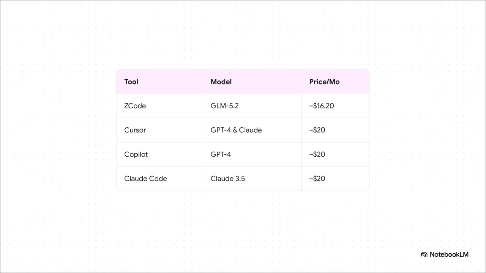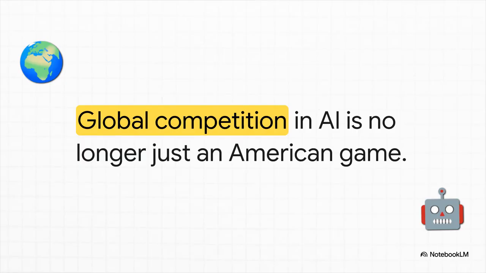Well, ZI is coming in super aggressively here. Zcode's paid version starts at roughly $16.20 a month. They are actively trying to undercut the market, and they're claiming their GLM 5.2 model performs right alongside the very best models currently out there. For developers and entrepreneurs, the takeaway here is absolutely critical. This is a massive signal that global competition in AI is no longer just an American game. China has officially stepped up as a highly serious competitor.